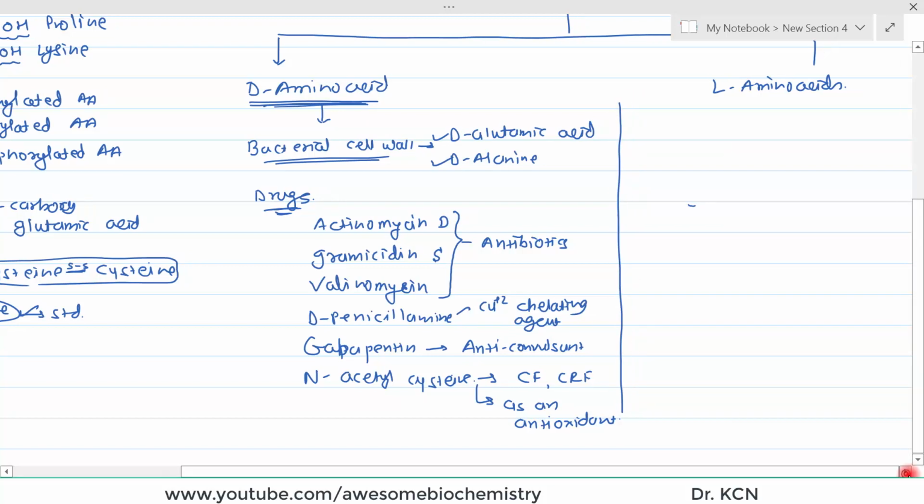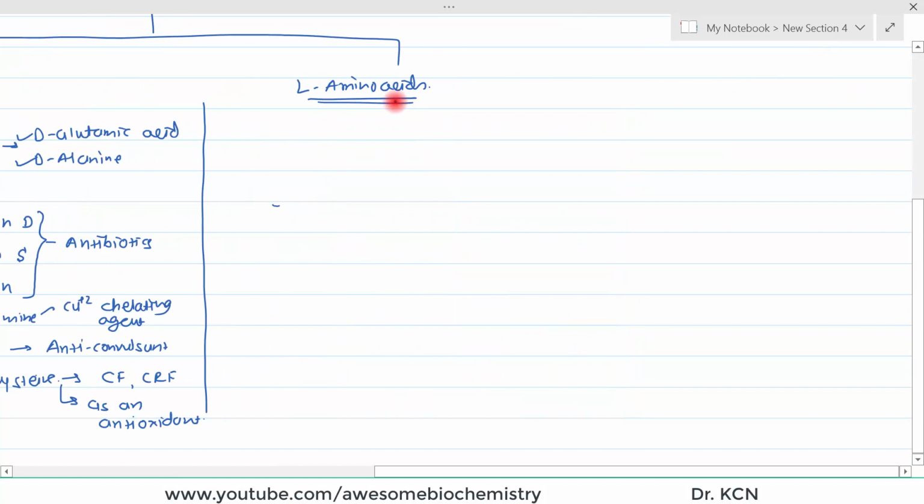Regarding L alpha amino acids, there can be two different types of non-standard L alpha amino acids. One is alpha amino acids, and the other is non-alpha amino acids.